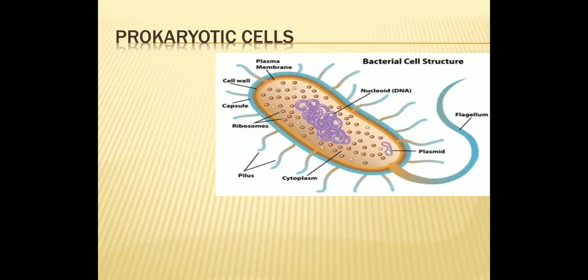The next one is ribosomes. The cytoplasm contains dense particles. These dense particles are called ribosomes.